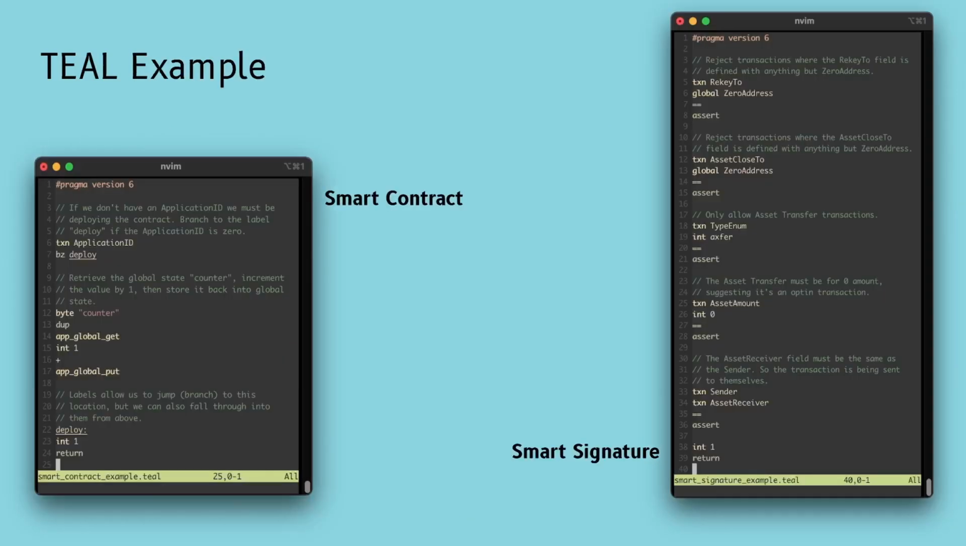Here are two Till examples, one demonstrating a simple counter smart contract, which increments a global counter on each call. The other one shows a smart signature which will opt in to any Algorand standard asset you want, but it cannot do anything else.